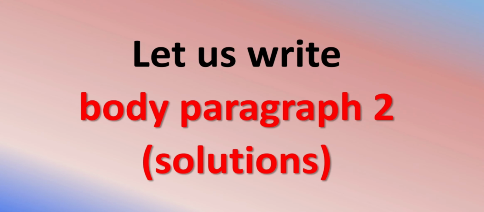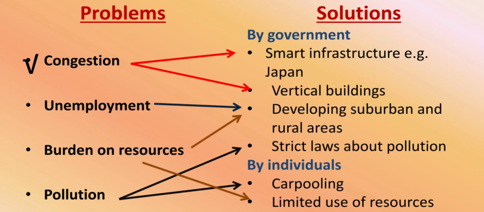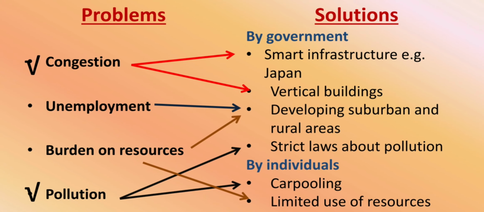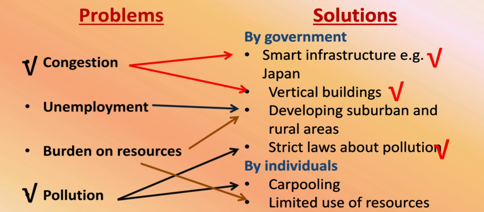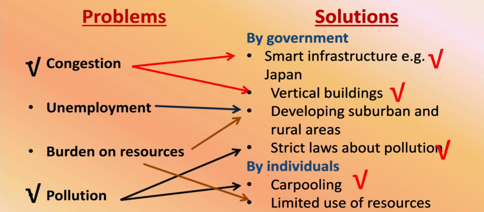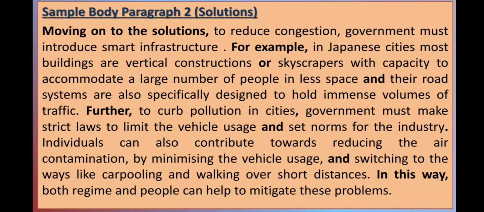Now let's write body paragraph 2 for solutions. Problems that we discussed in body paragraph 1 were congestion and pollution. So the solutions will be smart infrastructure, vertical buildings, strict laws about pollution and carpooling. Using the same rules that we used for body paragraph 1, the sample body paragraph 2 will look like this. Moving on to the solutions, to reduce congestion, government must introduce smart infrastructure.